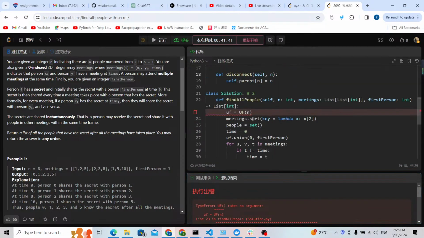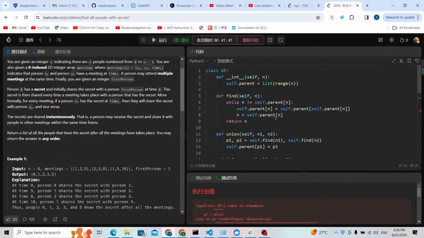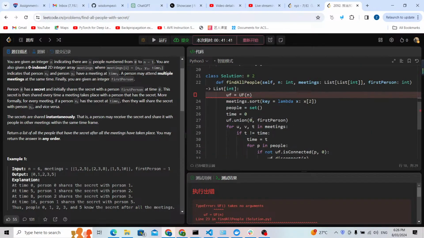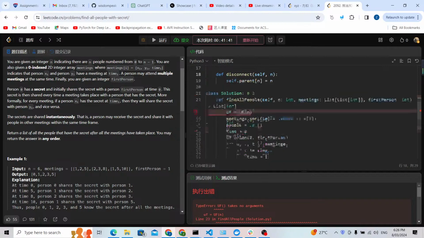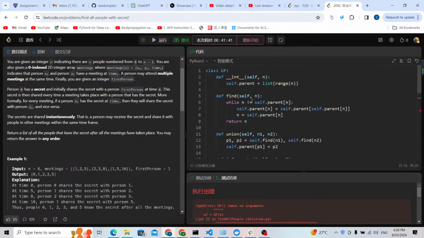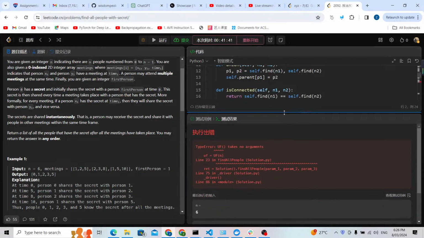So it says UF takes no arguments, where I defined it.